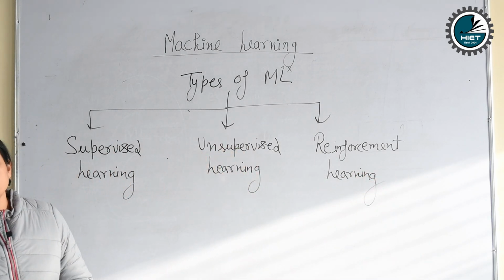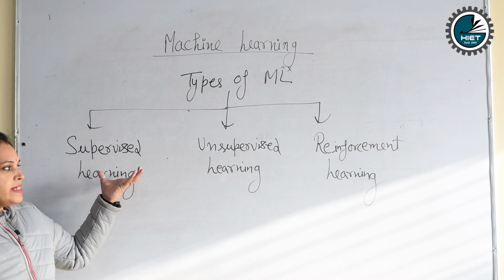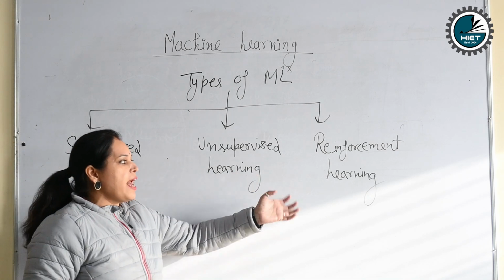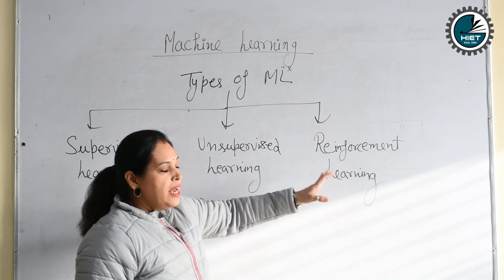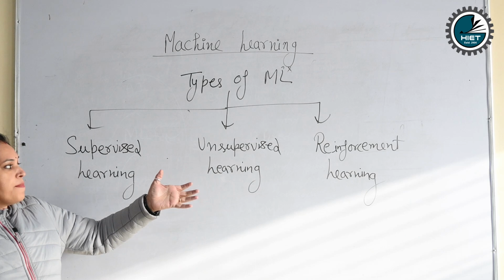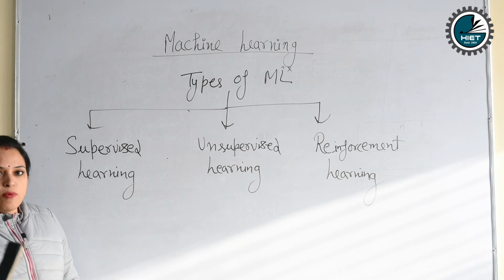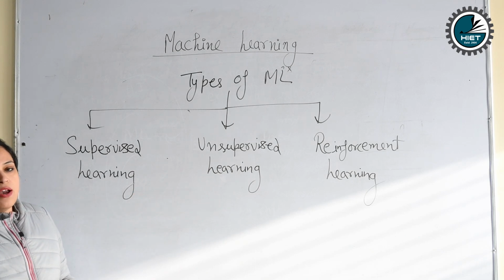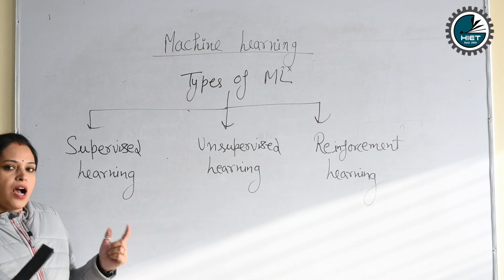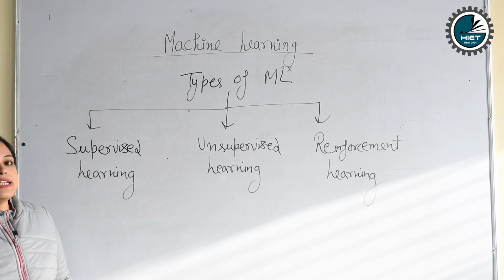These are the 3 basic types of machine learning: supervised learning, unsupervised learning, and reinforcement learning. On the basis of these 3 types, we can train our model, we can prepare our model, we can teach our machine. How? First case is supervised learning.